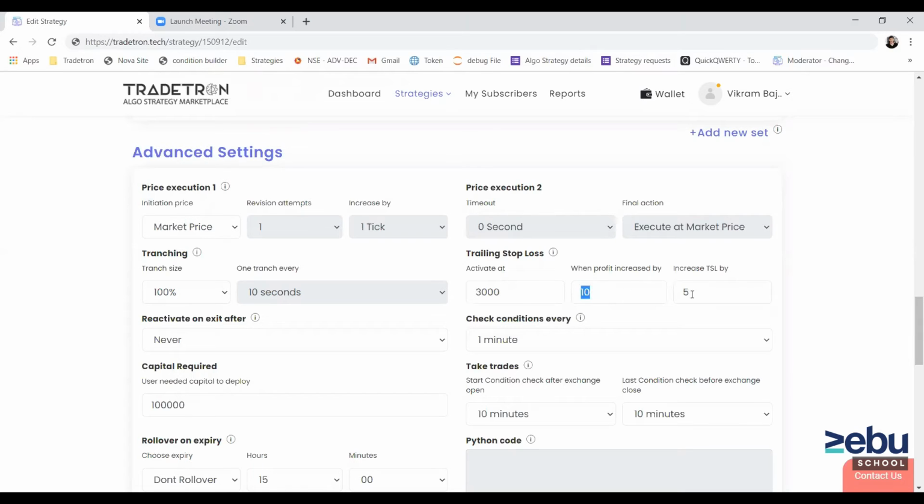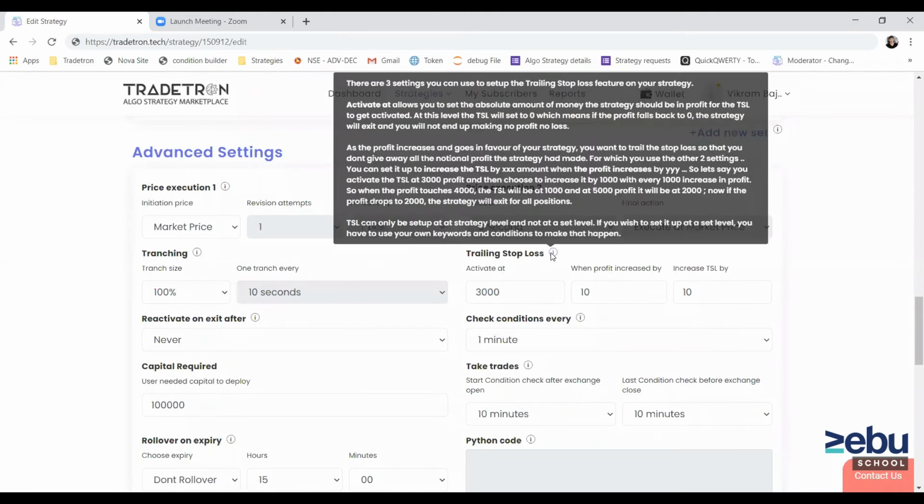And I'm increasing trailing stop loss by a 0.5 multiplier. But if I increase it by 1:1, let's say with every 10 rupee increase in profit, I'm increasing trailing stop loss by 10 rupees, so if my profit reaches 10,000 rupees, trailing stop loss will stand at 7,000. I hope this gives you clarity on how it is working.